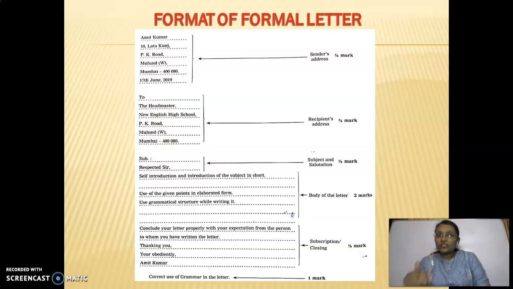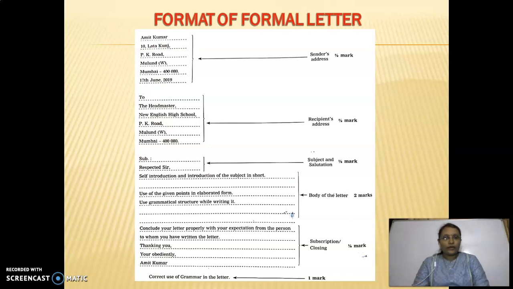Again, the last part is the subscription or the closing part. In that you have to write 1 line, like waiting for your reply, or please take action as early as possible, depending on the subject or the question of your letter.